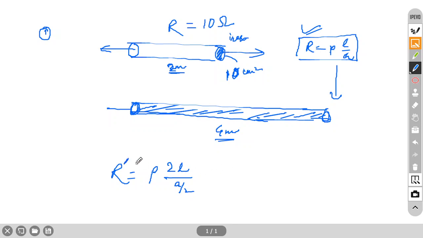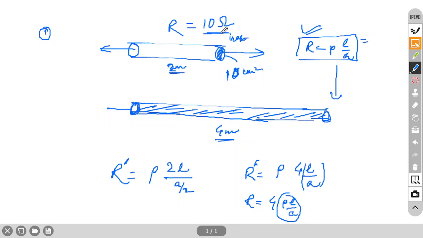So now the new resistance R dash equals rho, the 2 will go up, this 2 will go up, so it becomes 4L by A. So the new resistance is nothing but 4 rho L by A, and this rho L by A is given as 10 ohm. So R dash equals 4 into 10, which is 40 ohm. So 40 ohm is the answer. This is a general question, and they very often ask it.